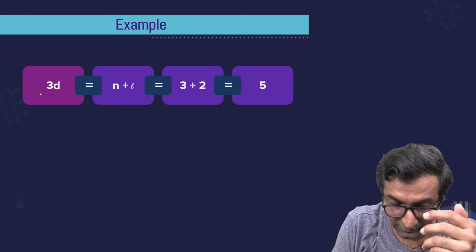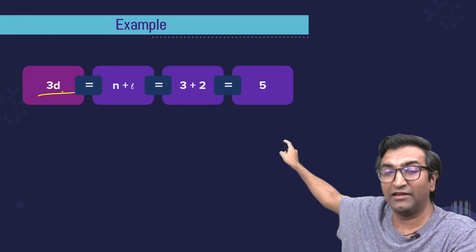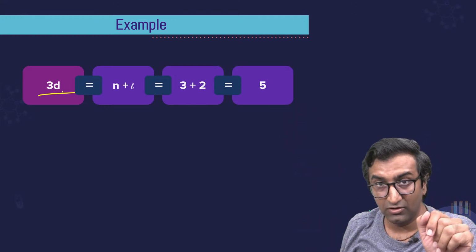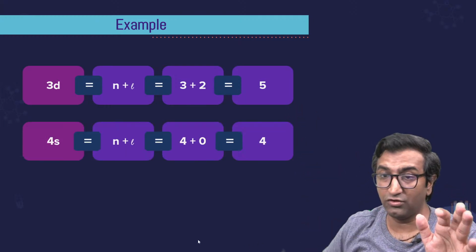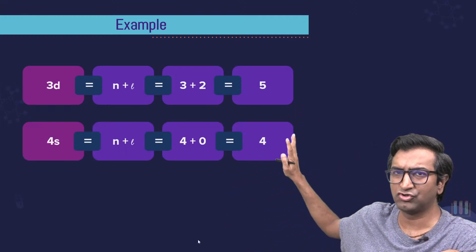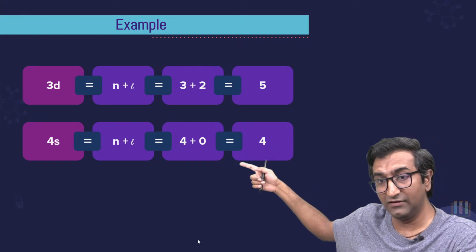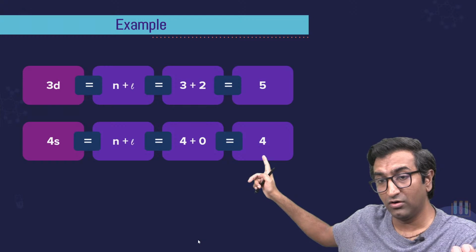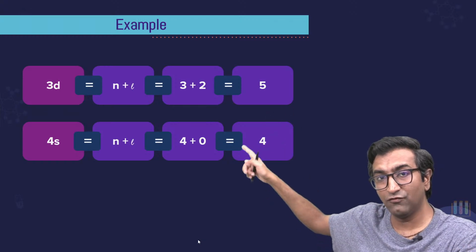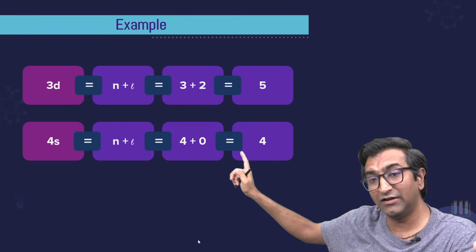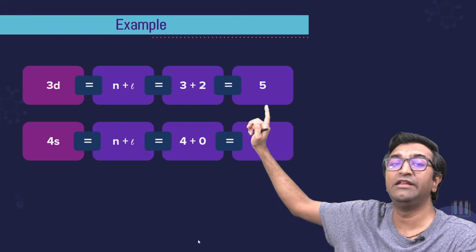Let's take an example. 3d. What is n plus L for 3d? n is 3, L is 2, so the total is 5. And this is where things get interesting. Now you have 4s, the most common example of this. For 4s, n is 4, L is 0, so the sum comes to 4. So 5 is greater than 4, which means that 3d has a higher energy than 4s. Which is why 4s gets filled first and then 3d gets filled.